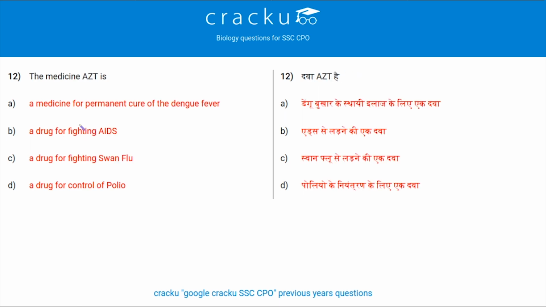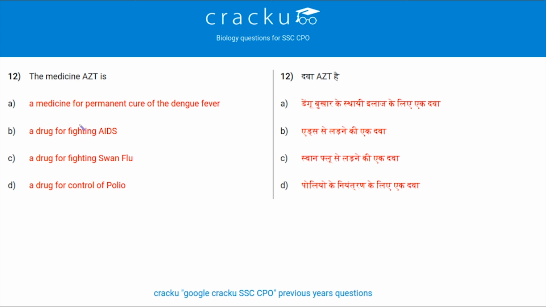Next question. The medicine AZT is, what is AZT? The drug name that the medicine AZT contains is zidovudine. Zidovudine is an antiretroviral medicine. So let's not go into the technical and directly say AZT is an antiretroviral drug.